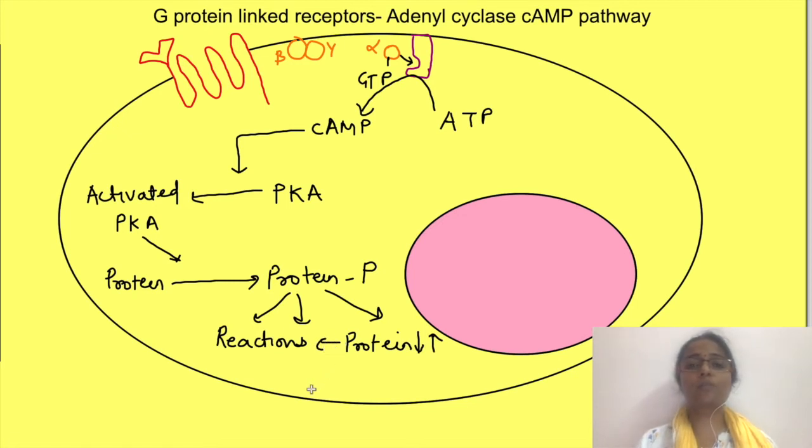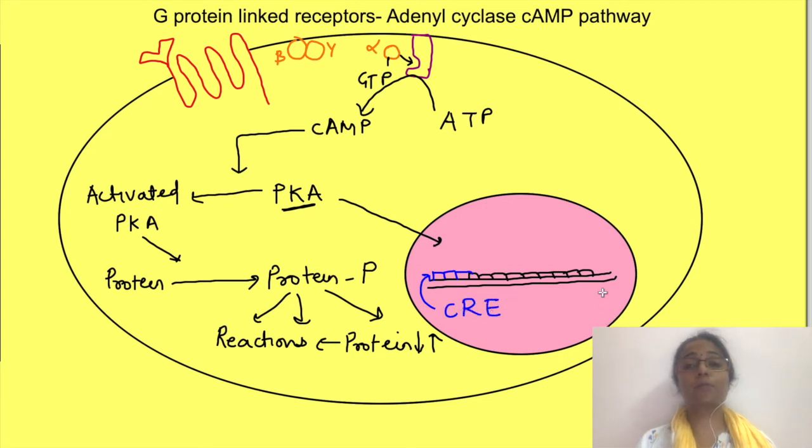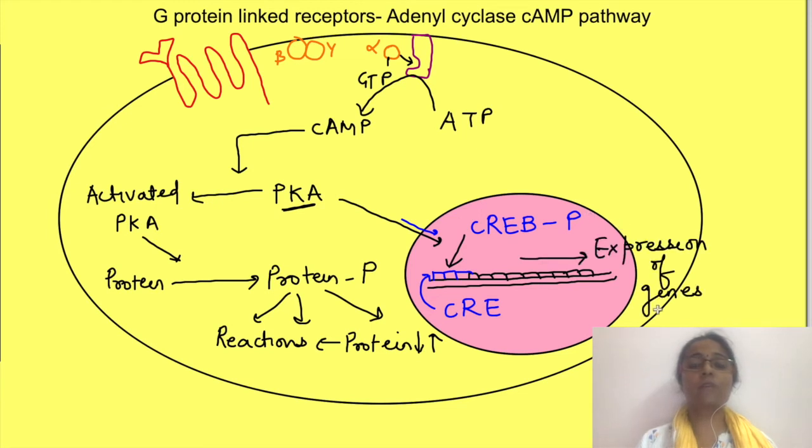So, ultimately, this process affects the function of the cells. In addition, protein kinase A can also increase or decrease the transcription of some genes. Close to these genes is present a region known as the cAMP responsive element region of DNA. A subunit of protein kinase A moves to the nucleus and phosphorylates another protein, the cAMP responsive element binding protein, that is CREB protein, which then binds to CRE and alters transcription of the genes where CRE is present. So in this pathway, cAMP acts as a second messenger.